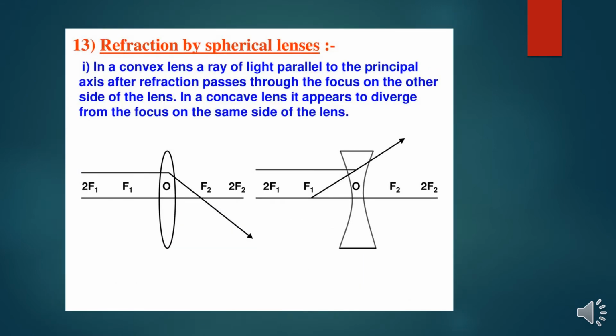Refraction by spherical lenses. Now we can see the rules we have to follow when analyzing the convex lens and concave lens. In a convex lens, a ray of light parallel to the principal axis, after refraction, passes through the focus on the other side of the lens. You can see this ray is parallel to the principal axis, and after it is refracted through the convex lens, it passes through the focus on the other side. In a concave lens, it appears to diverge; the refracted ray is virtual, and it diverges on the same side of the lens.